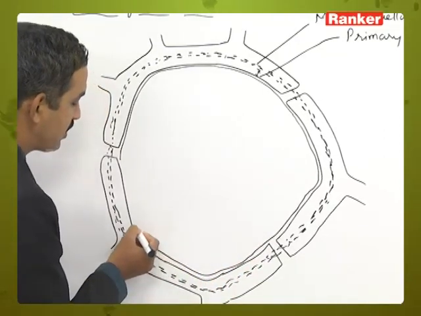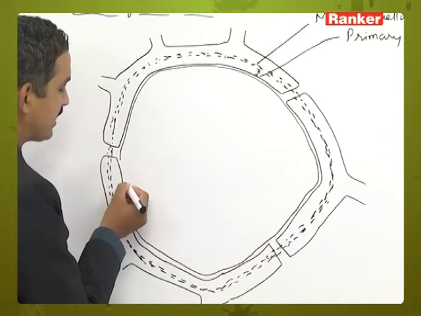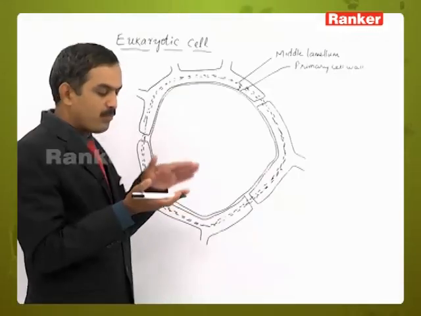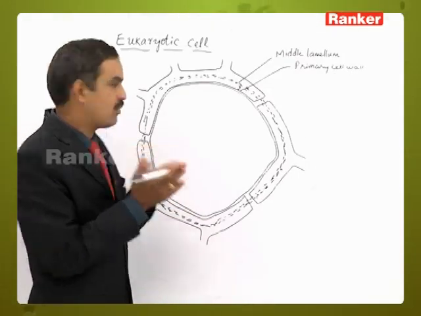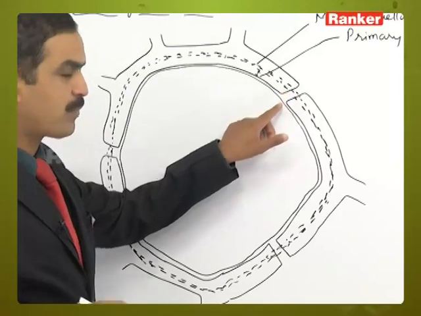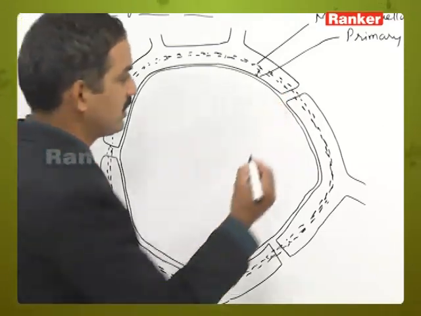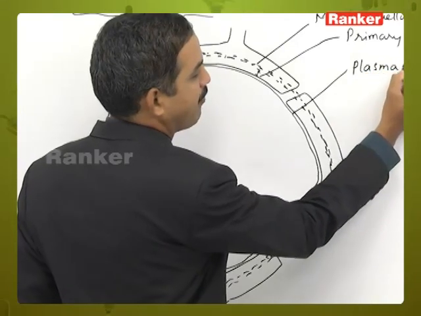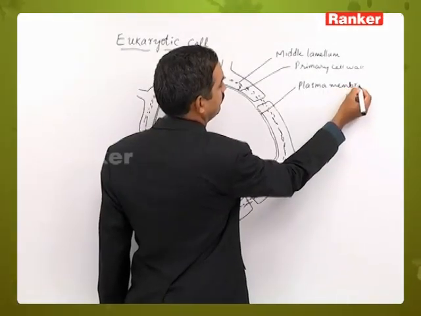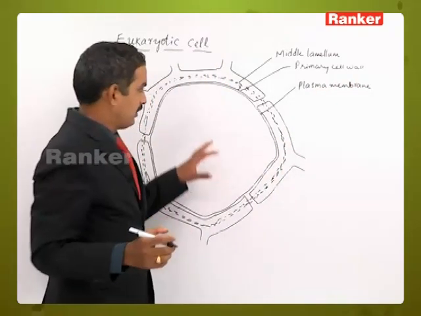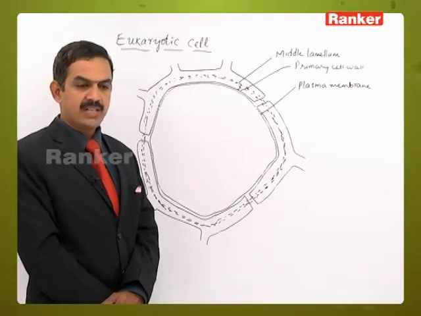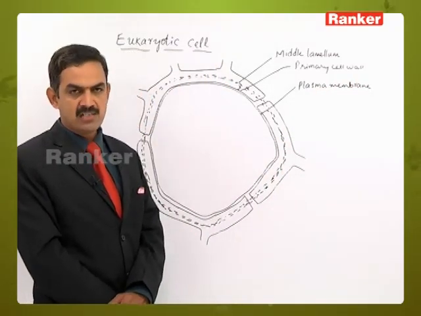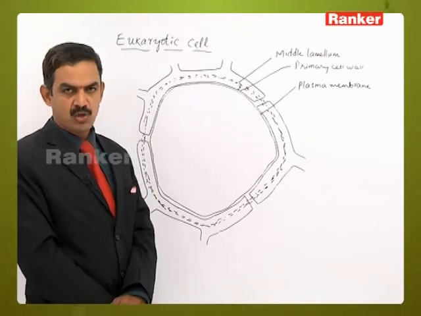This plasma membrane is just pressed on the inner side, or it is bound to the inner side of the cell wall. The cell wall is discontinuous, but the plasma membrane is continuous. So this part is called the plasma membrane or plasmalemma. Inside the plasma membrane, we can see the different types of cell organelles along with the vacuole also.